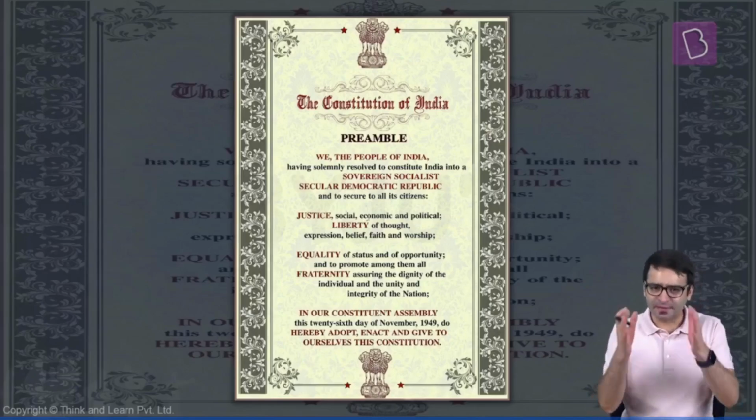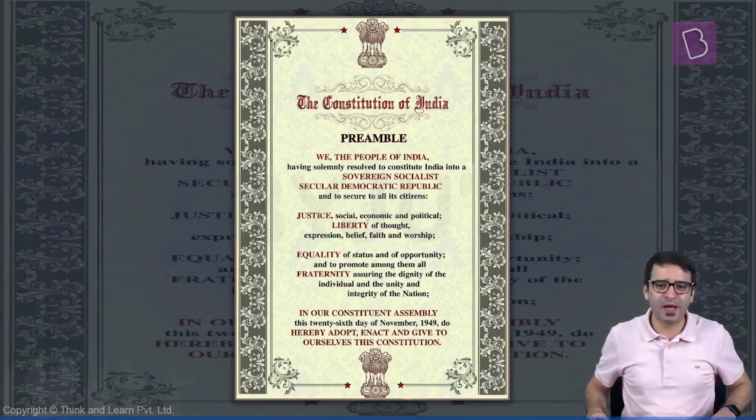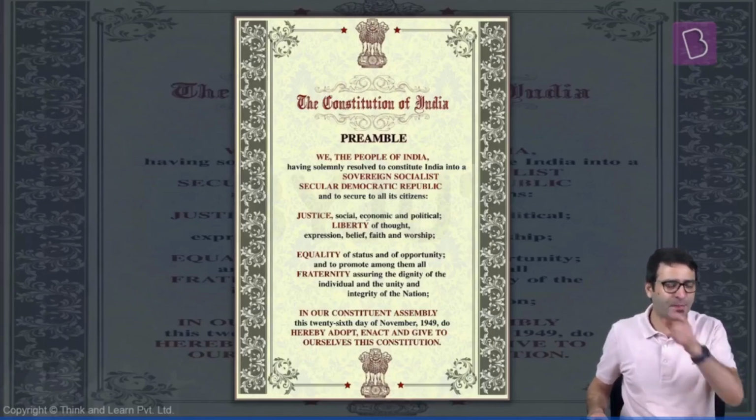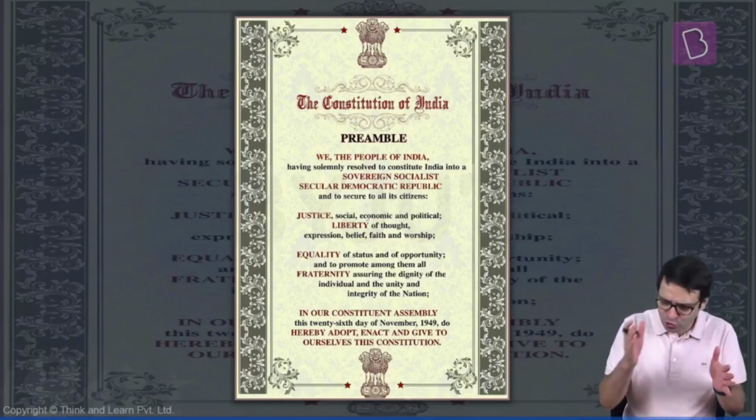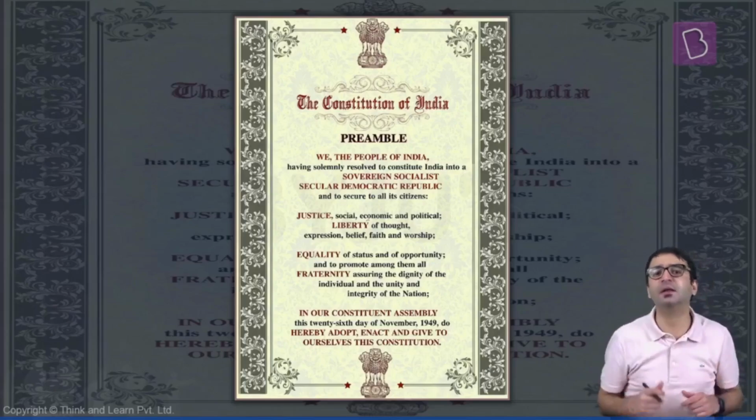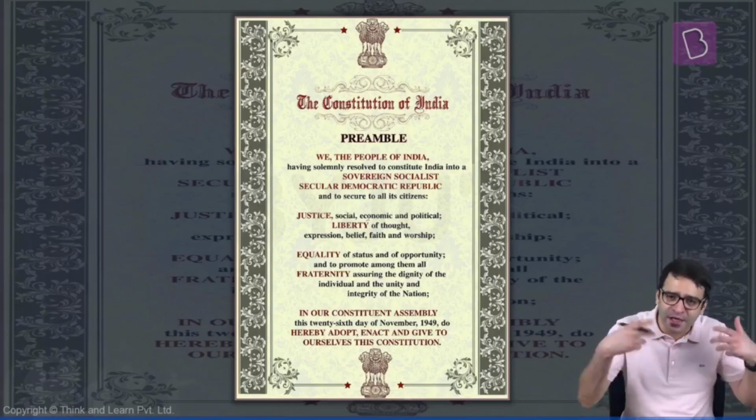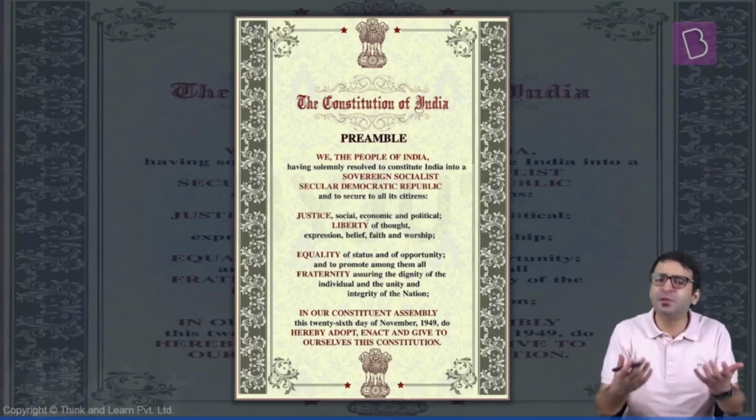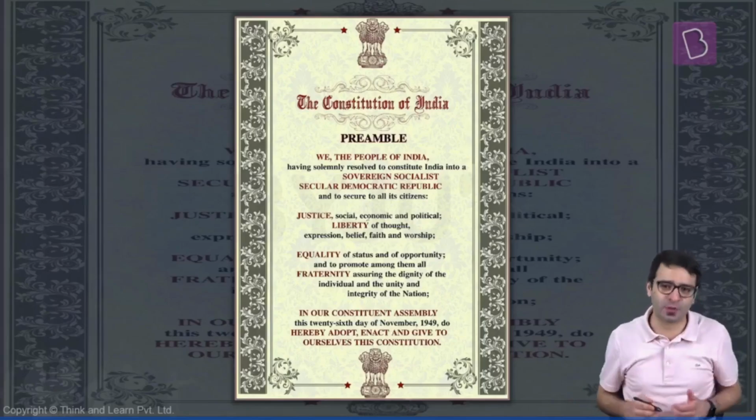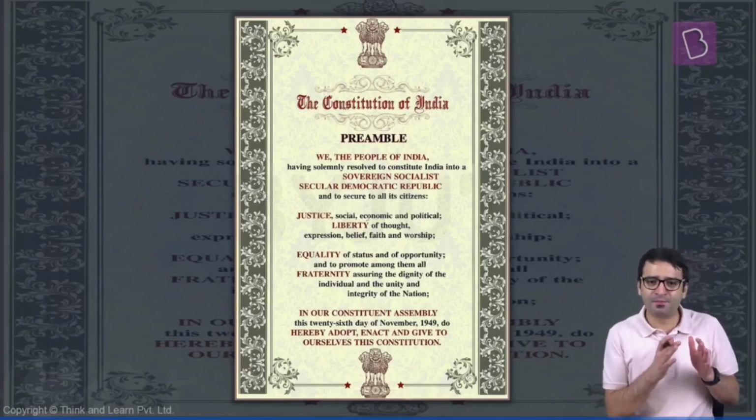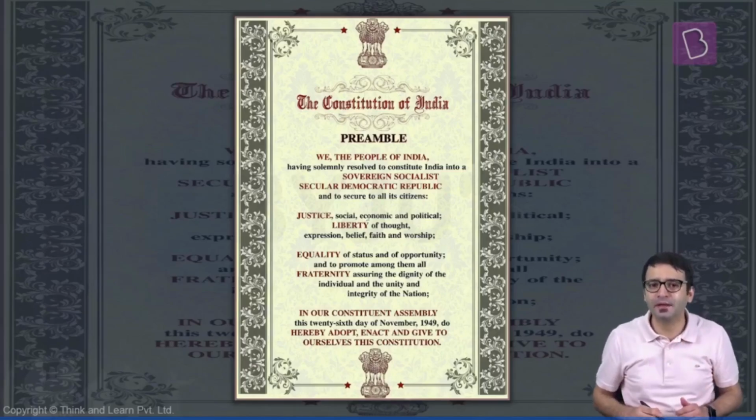And when we look at the Preamble, this is how it looks. We, the people of India, having solemnly resolved to constitute India into a sovereign, socialist, secular, democratic republic, and to secure to all its citizens justice, social, economic, political, equality of status and of opportunity, liberty, equality, fraternity, dignity of an individual. This is how the Preamble looks like.